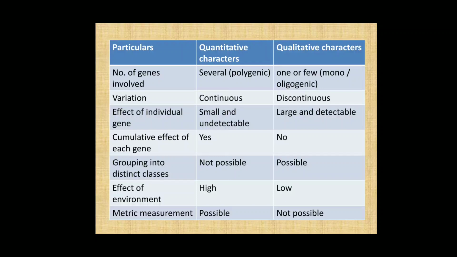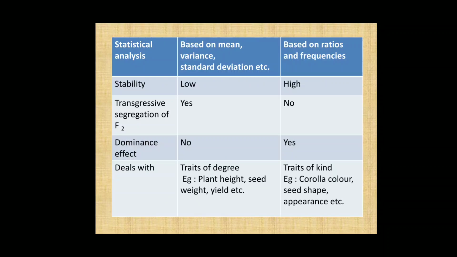Grouping into distinct classes is not possible in quantitative characters, while in qualitative characters it is possible. The effect of environment is high on quantitative characters, while it is low on qualitative characters. Metric measurement is possible in quantitative characters, while it is not possible in qualitative characters.